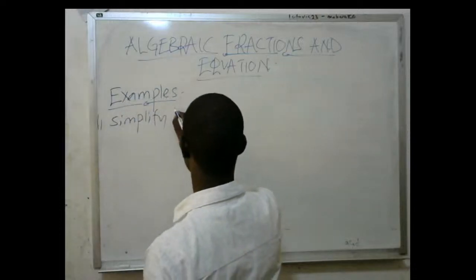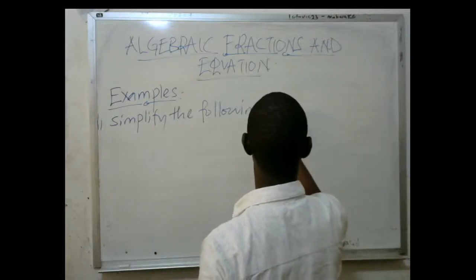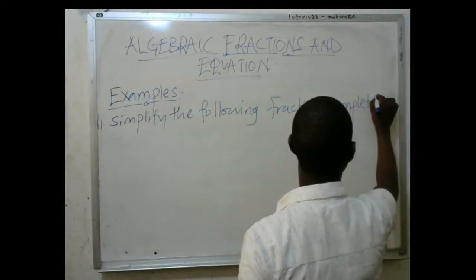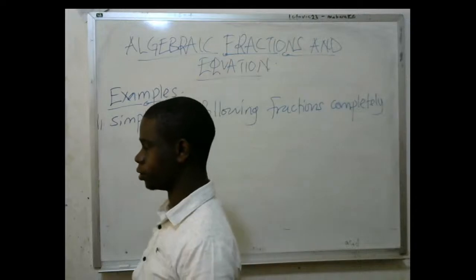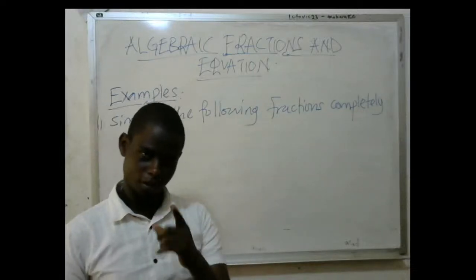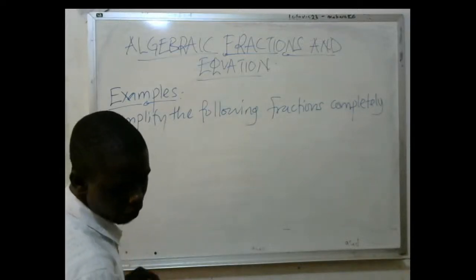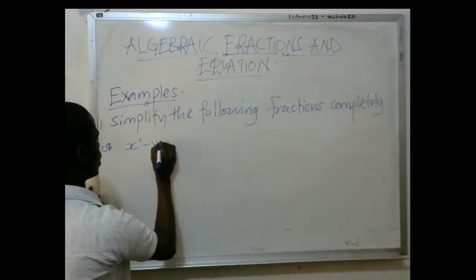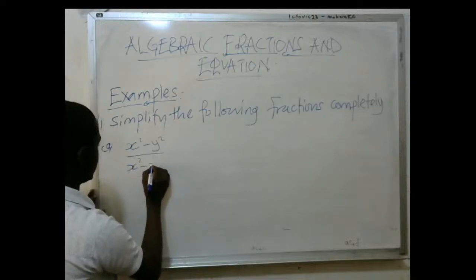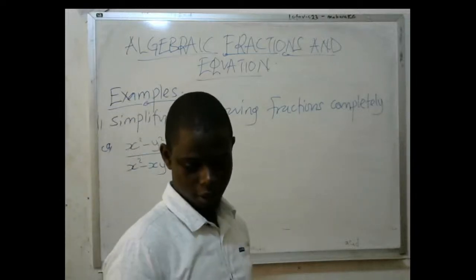Simplify the following fractions completely. Now, if you're told to simplify the fractions, what are the fractions? Part A. We are simplifying x squared minus y squared over x squared minus xy. That is the example one that we are going to deal with.